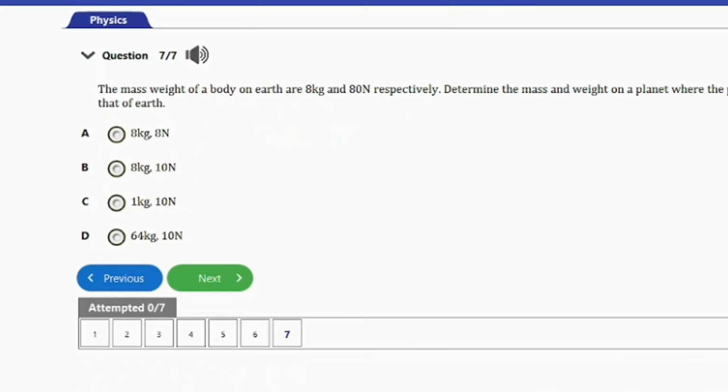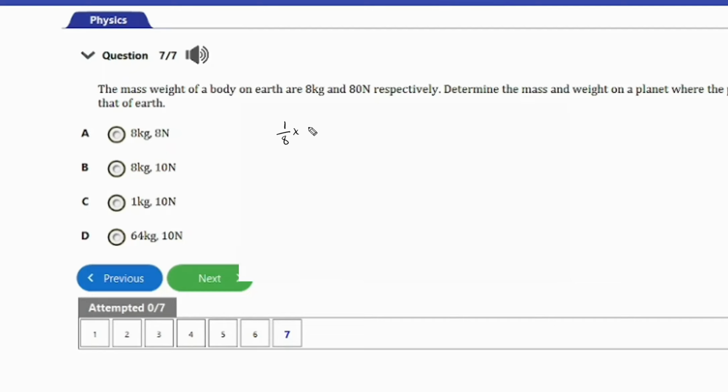That's question number 7 here. It says the mass and weight of a body on earth are 8 kg and 80 newtons respectively. Determine the mass and weight on a planet where the pull of gravity is 1/8 that of the Earth. In order for us to solve this question, the pull of gravity here on the second planet is 1/8 that of the Earth.